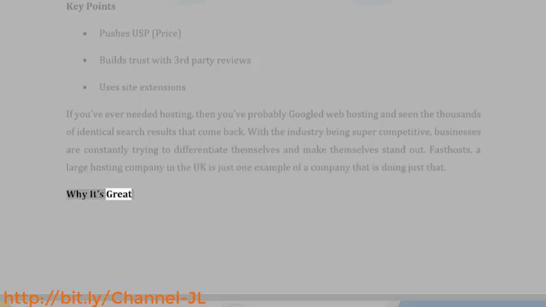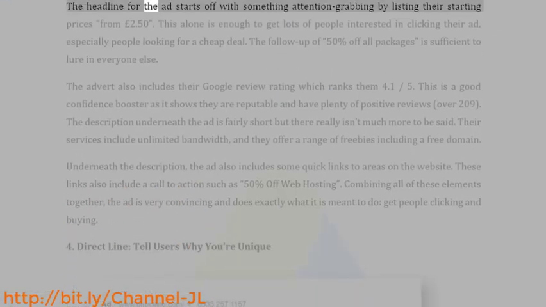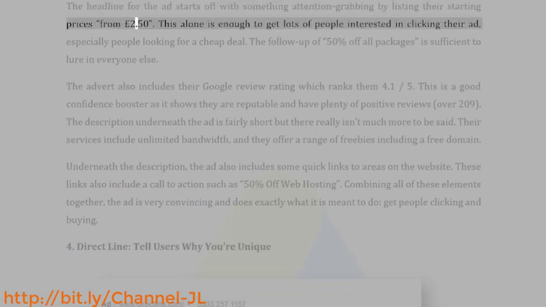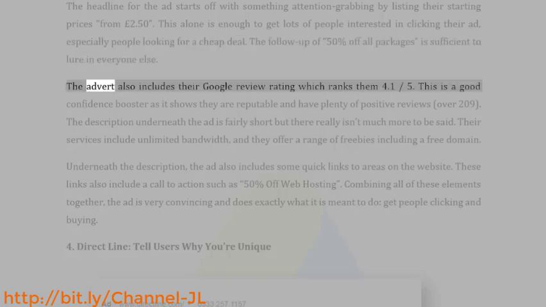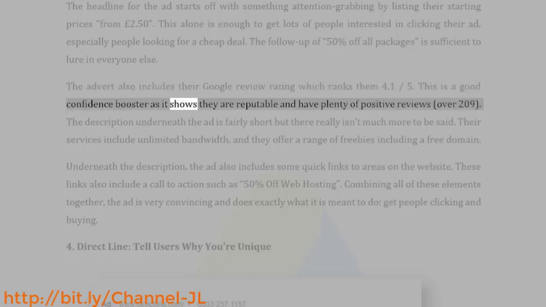Why it's great. The headline for the ad starts off with something attention-grabbing by listing their starting prices from £2.50. This alone is enough to get lots of people interested in clicking their ad, especially people looking for a cheap deal. The follow-up of 50% off all packages is sufficient to lure in everyone else. The advert also includes their Google review rating, which ranks them 4.1/5. This is a good confidence booster as it shows they are reputable and have plenty of positive reviews, over 209.